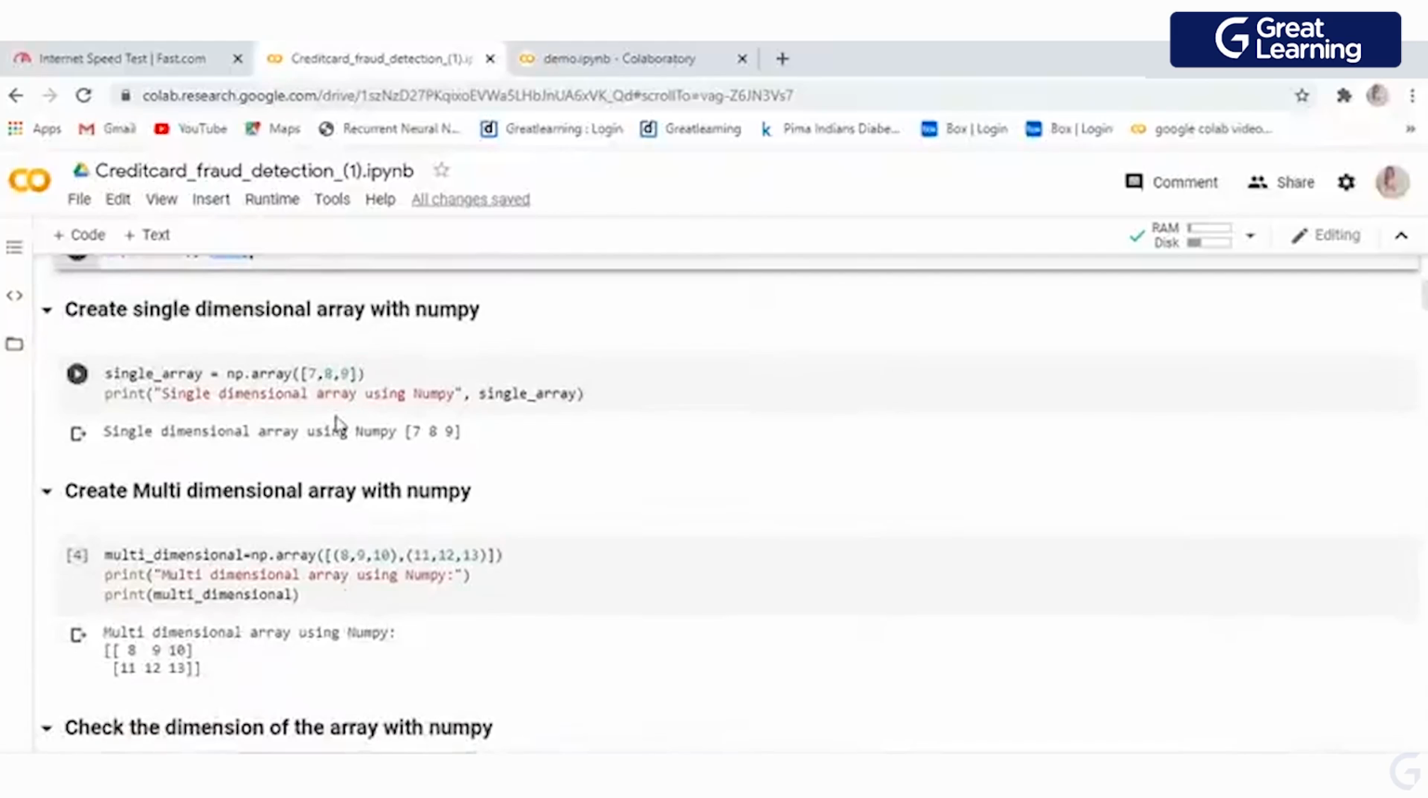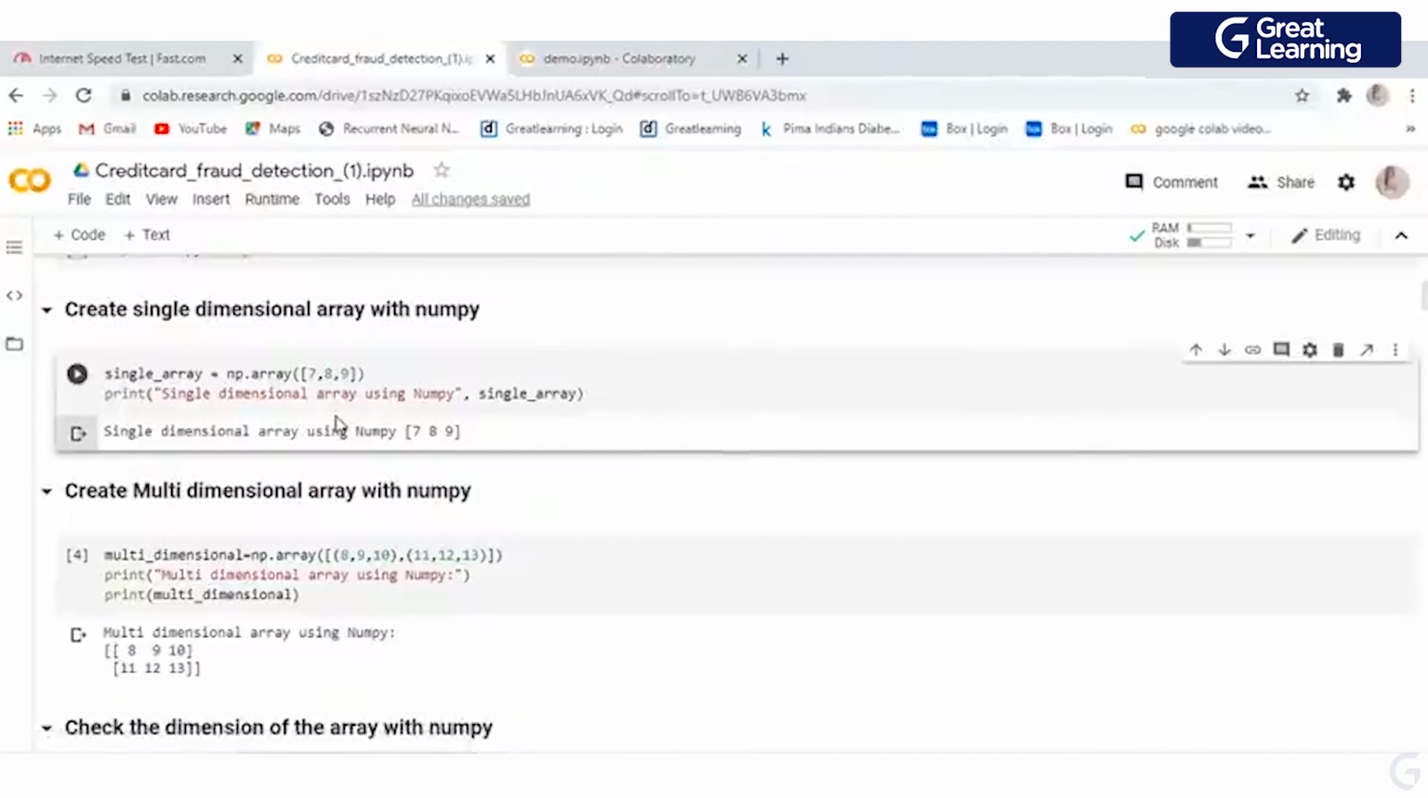Now I'm going to create a single array. So first I'm going to show you some basic parts of NumPy and pandas, and then we will move into the project. So yes, you can do that. You can upload your ipynb file. Google Colab does not support .py files, so you need to have an .ipynb file.